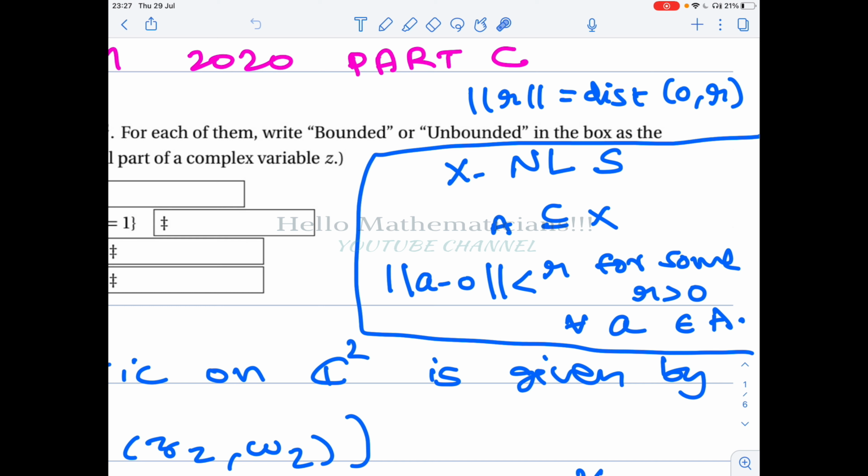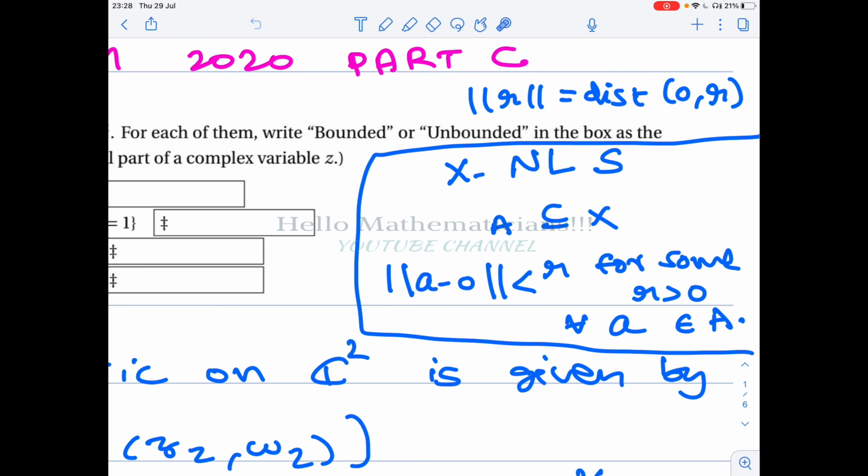Let A be a subset of X. Then A is said to be bounded if there is an R greater than 0 such that norm of a minus 0 is strictly less than R for all a belonging to A. This means that if you look at the disk centered at the origin of radius R, the set A will be contained in that disk.